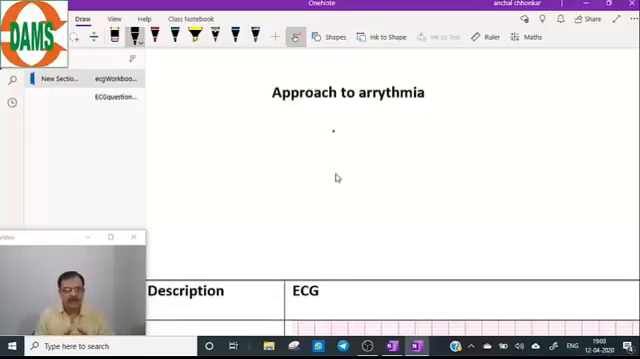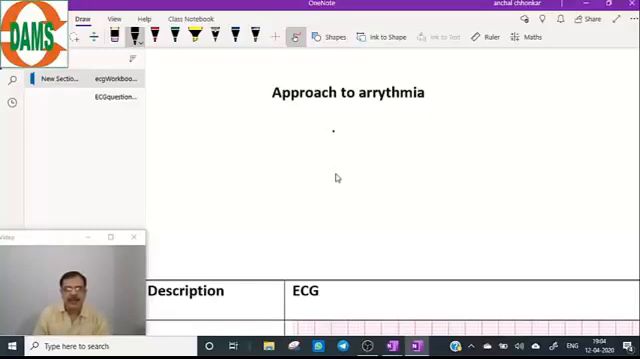Whenever a question comes on the arrhythmias, the question can be of two types in your exams. First, a clinical case scenario will be given to you, and some vital parameters will be given, and then an ECG will be given to you, and you have to identify what type of arrhythmia it is and what will be the management of that arrhythmia. And the second set of questions can be just factual questions on the arrhythmia, that is, what are the findings of that particular arrhythmia in the ECG.